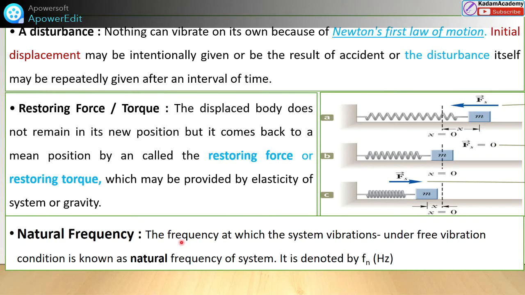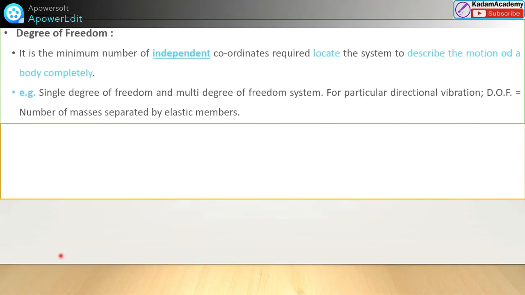Next is the natural frequency. The frequency at which the system vibrates under free vibration condition is known as the natural frequency of the system, denoted by Fn, in hertz. Okay. So this natural frequency exists for every vibrating system. When we apply or disturb any force, it will try to move continuously, and that vibration, the free vibration, will move without any resistance. Okay, that frequency, when we calculate it, is the natural frequency of that vibrating system.